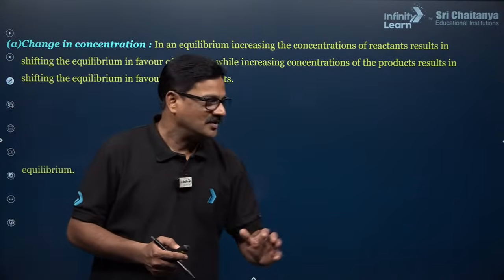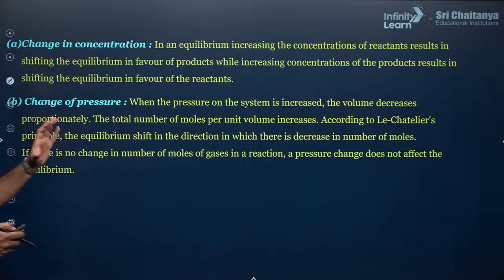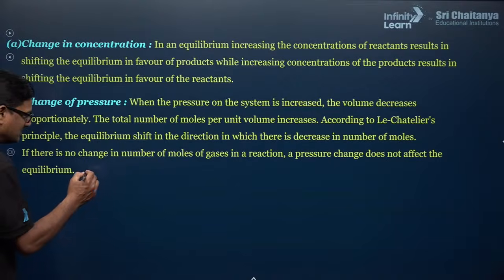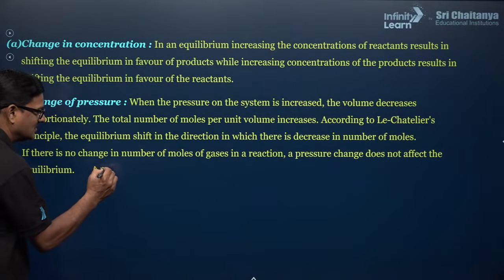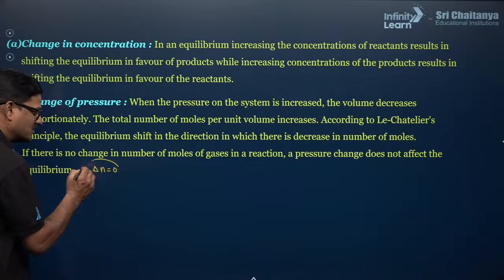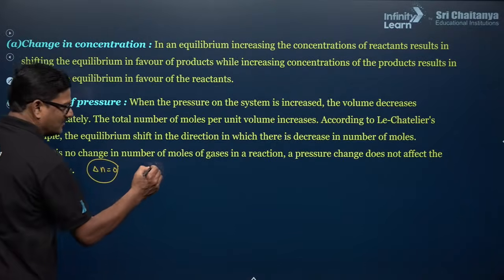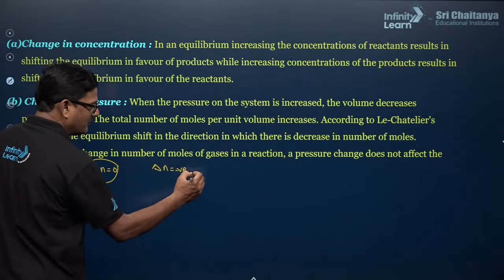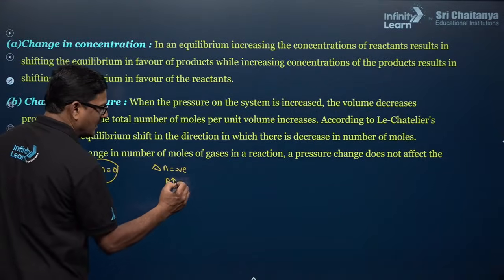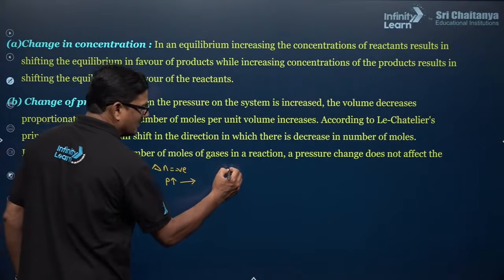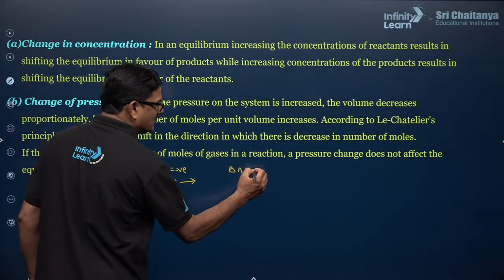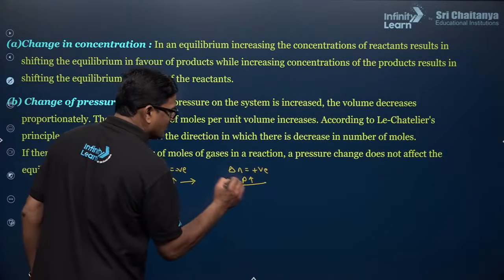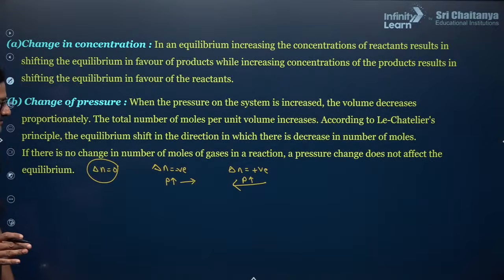And also, children, for pressure change, here is a simple trick. If delta N is equal to 0, pressure change has no effect. If delta N is negative, if pressure increases, reaction favors the forward direction. If delta N is positive, if pressure increases, reaction favors the backward direction. Are you getting or not?